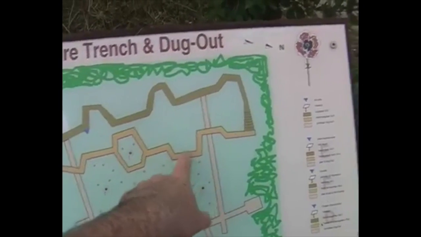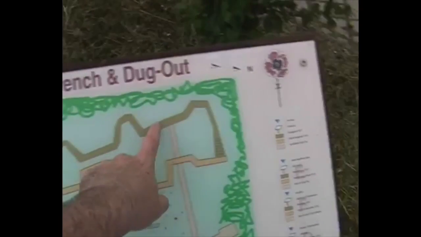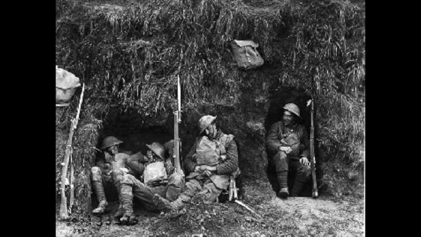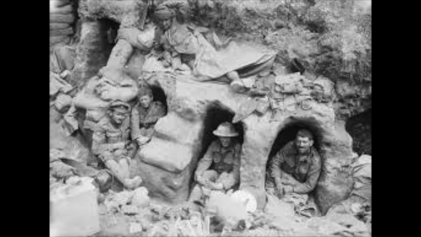Both sides constructed complex trench and dugout systems along the front, protected from assault by obstacles such as mines and barbed wire. Life in the trenches. Troops typically slept in dugouts into the trench walls. They ranged from small holes to relatively well-reinforced bunkers. The Germans generally had better dugouts than the French, who had nicer dugouts than the British.